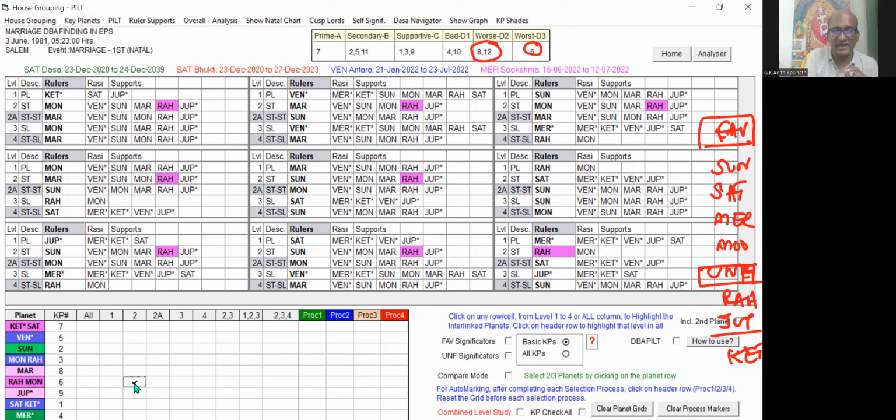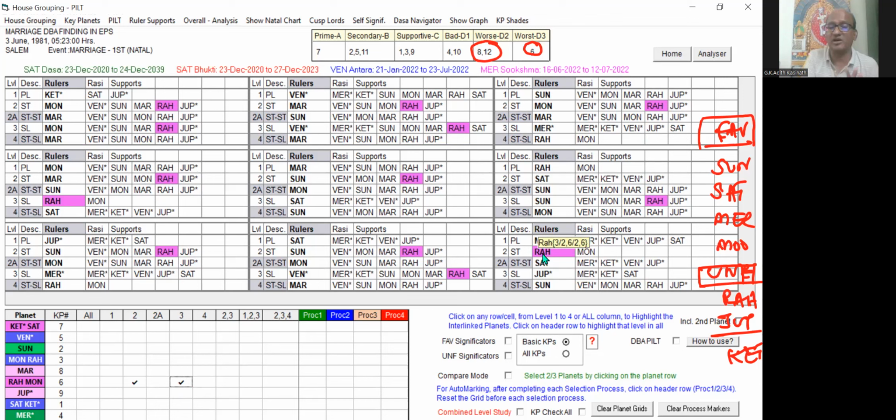So the planets which have Rahu at the 2nd level, and then which planets have it at the 3rd level, sub level, that also we can find. You can see it is sublord. Moon has got Rahu as the sublord. So these two planets, Mercury and the Moon, have Rahu on the 2nd level and 3rd level.